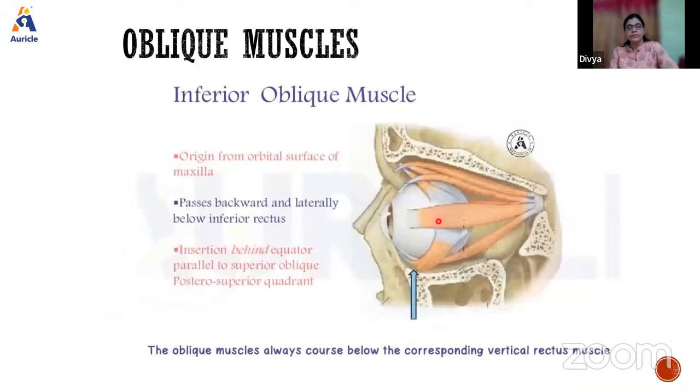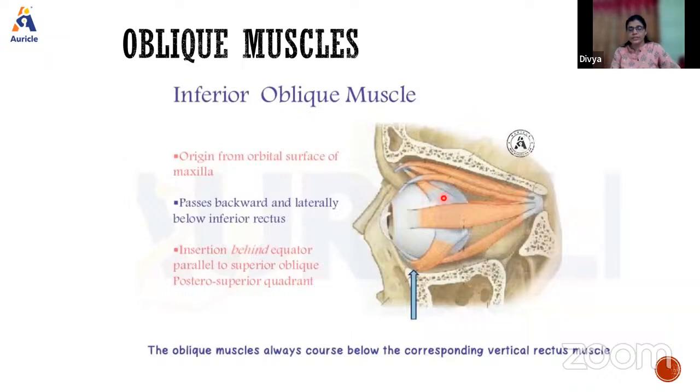And the inferior oblique muscle originates from the orbital surface of the maxilla. It passes backwards and laterally below the inferior rectus, and it gets inserted behind the equator again, parallel to the superior oblique.